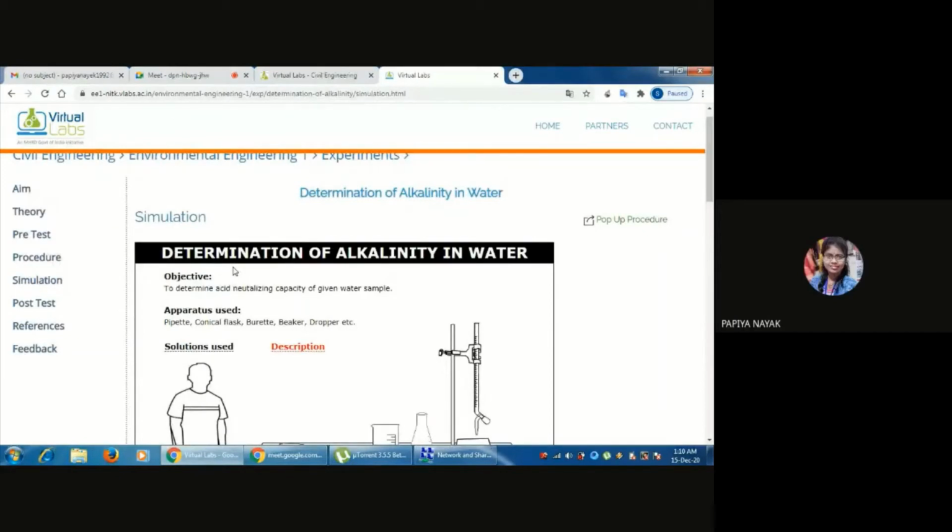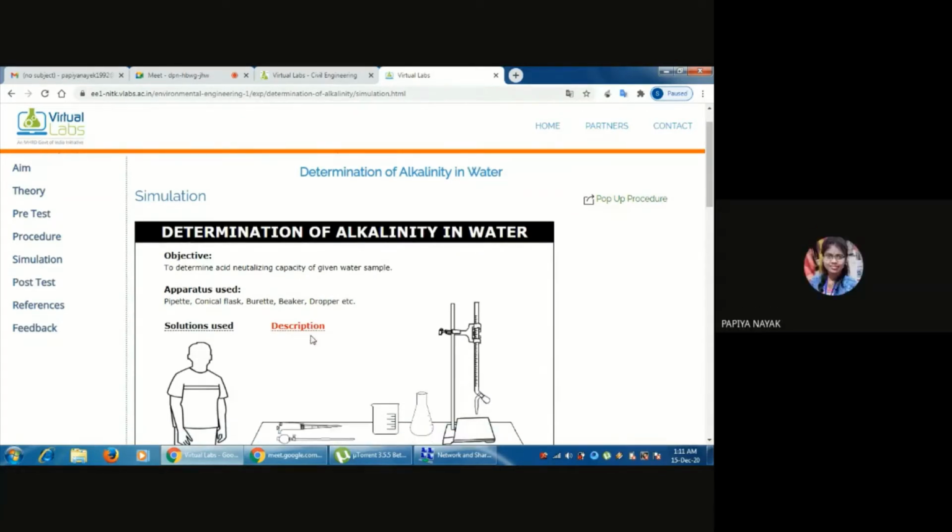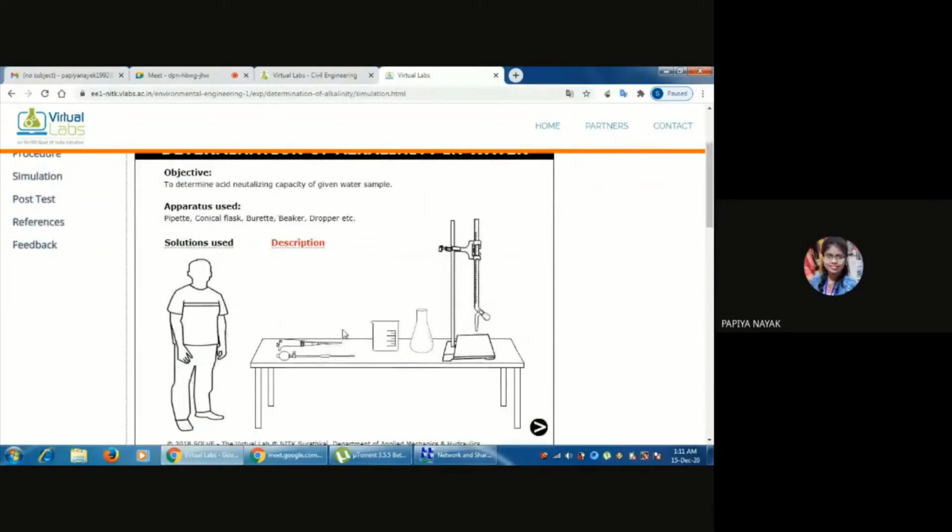Now this is the process of determination of alkalinity in water virtually. First we know the objective of conducting this experiment in our laboratory. We mainly use this test to determine the acid neutralizing capacity of a given water sample. Then we know which apparatus we use for conducting this experiment: pipette, conical flask, burette, beaker and dropper. This is the experimental setup. This is called the burette and this is the burette stand. This is the conical flask, this is a beaker and this is the pipette.